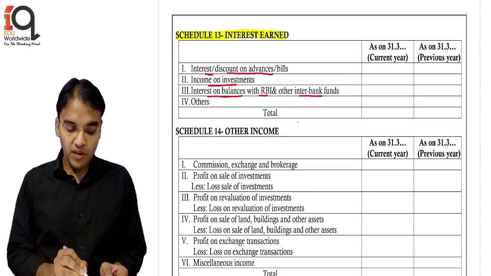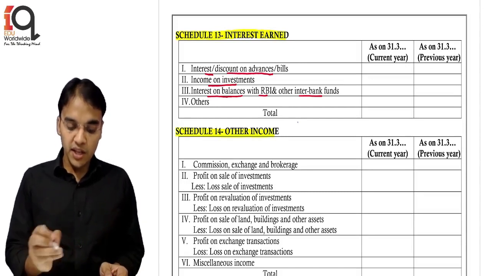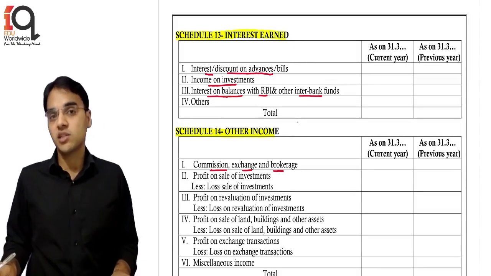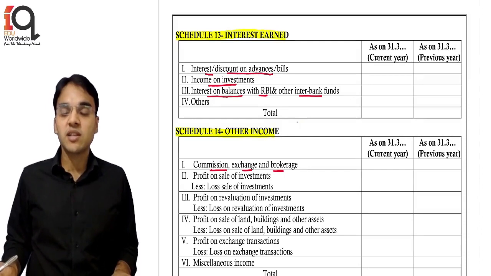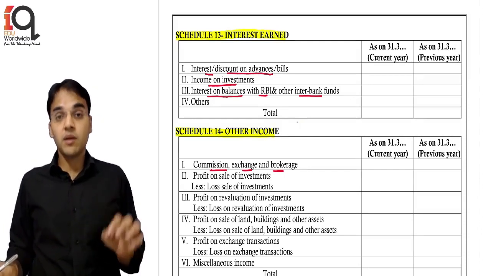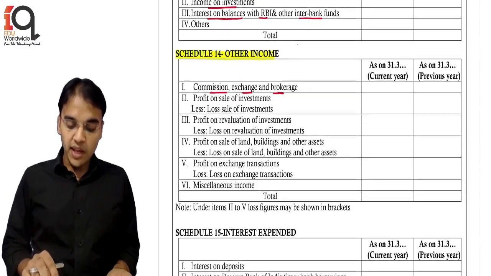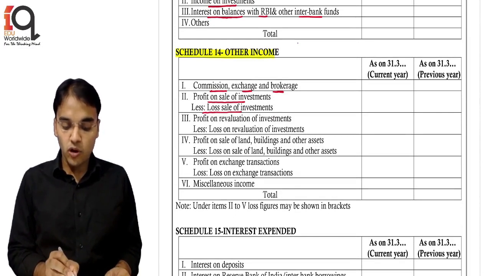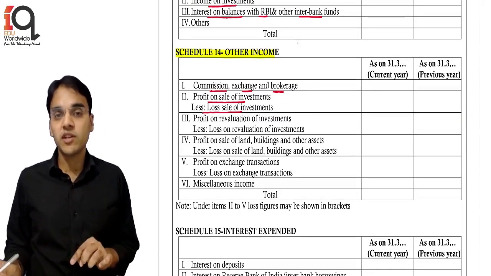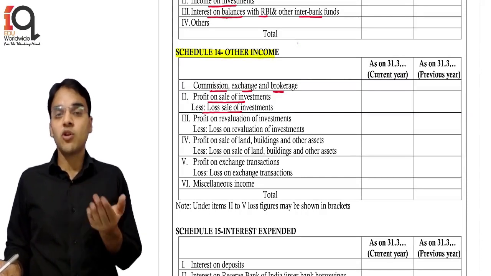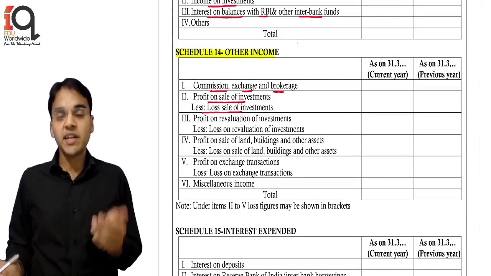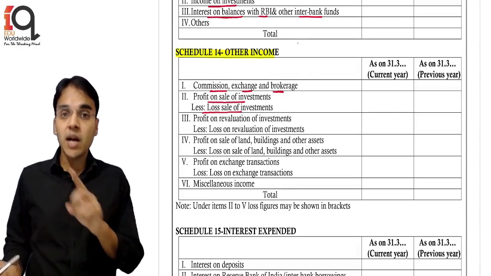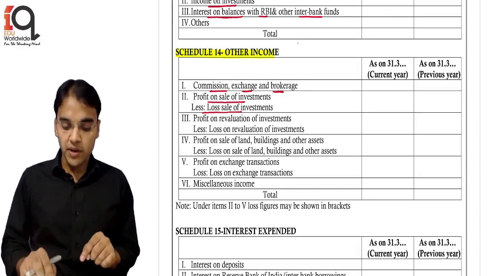Then the next one is your other income. Under other income, first is commission, exchange and brokerage. Now the bank provides a lot of services to the customers. On those services the bank charges a commission, so commission income, exchange, brokerage income and so on. Then there can be profit on sale of investments, but that will be shown net of loss on the sale of investments. If there is a loss on sale of investments, rather than showing it on the expenditure side, we show it as a negative item under other income only. So profit minus loss on the sale of investment. Income on investment will be shown under schedule 13 only, beta. That was the second item.